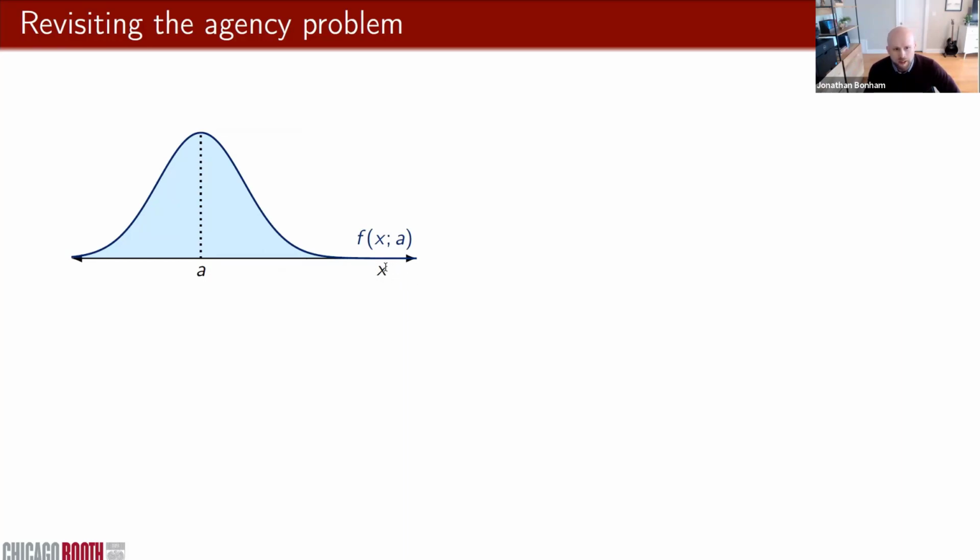We can think about this as maybe the terminal cash flow of the firm that the principal consumes. And there's some distribution over that cash flow, F of X. That distribution is going to be influenced through the parameter A, which we can think about as maybe effort, and that's chosen by the agent. Because the agent is taking a hidden action that's costly, but the agent doesn't consume the results of that action, there's going to be an inherent conflict of interest between the principal and the agent.